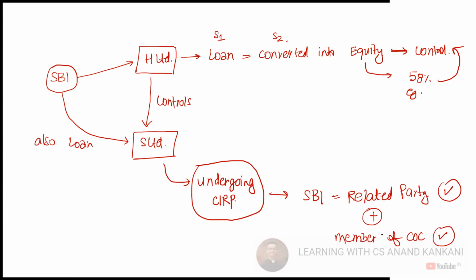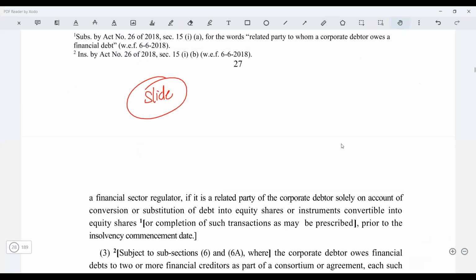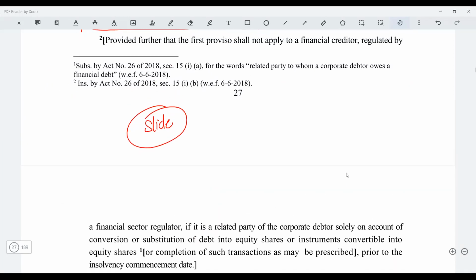Read this. Read this part. From here till here. Read this part.